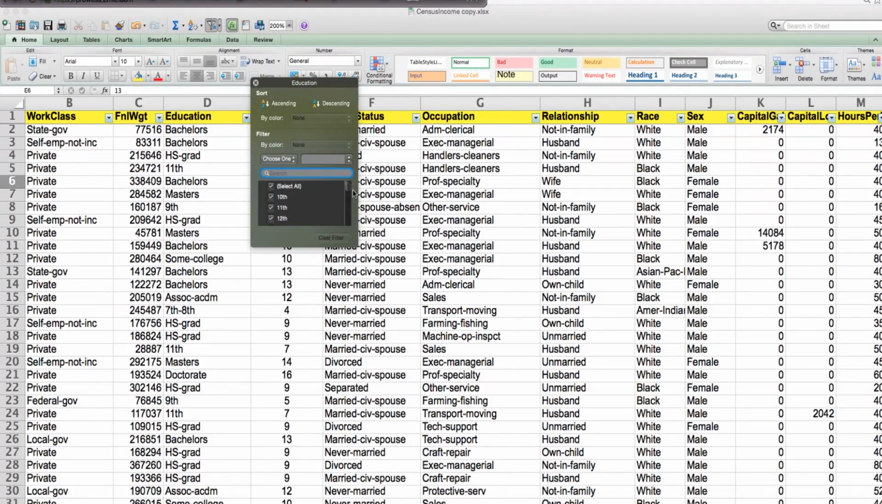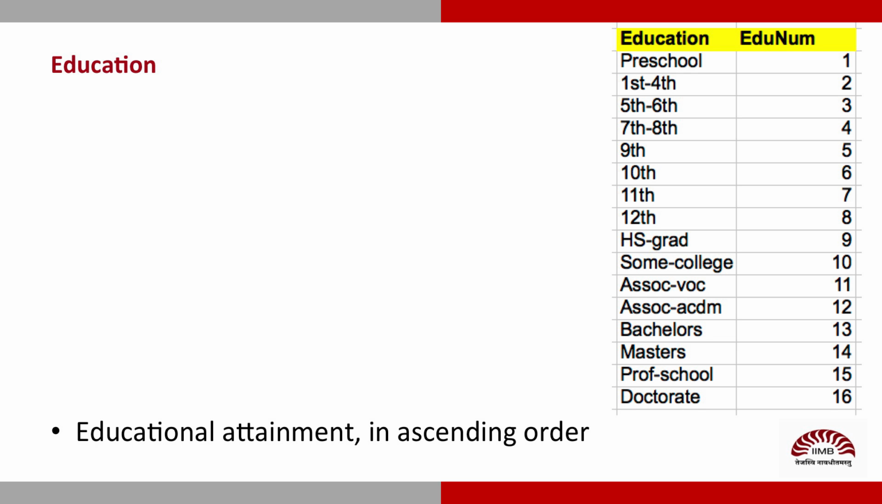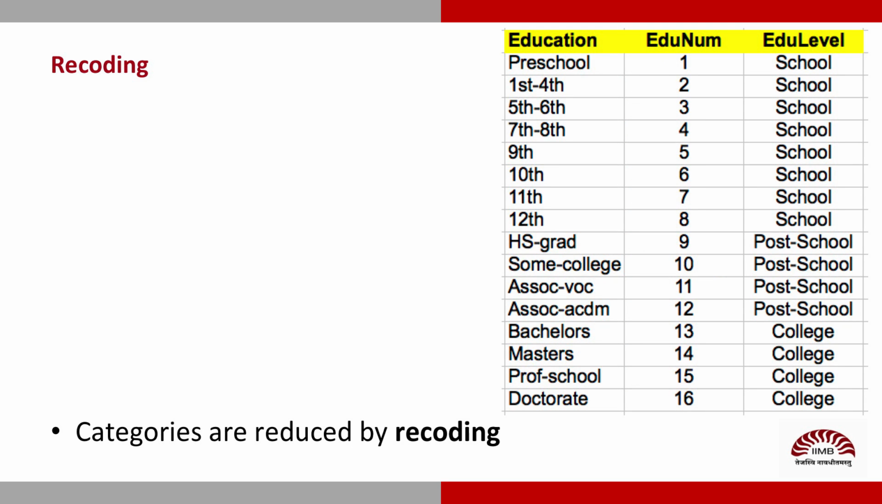Let's get back to the analysis tab. Clicking on the education filter, you notice there are way too many levels. I'll use the education number column to combine some of these so we can get a simpler picture to work with. These education numbers run from 1 for preschool to 16 for the highest level of a doctorate. What we will do next is to group these levels in the increasing order of education numbers and create three simple categories. Business analysts call this recoding, and it's a very important step.